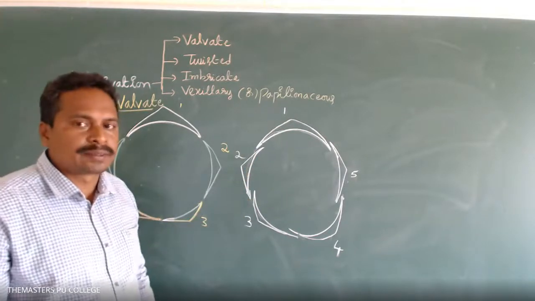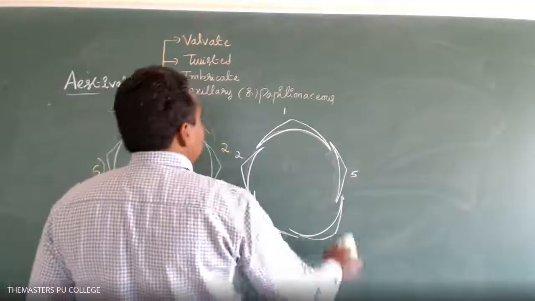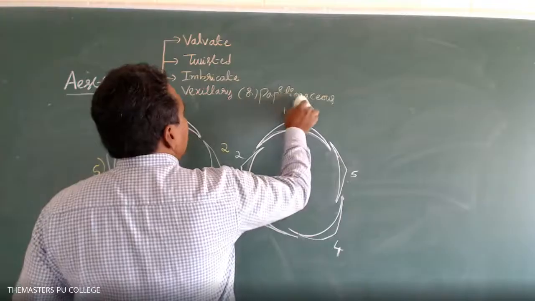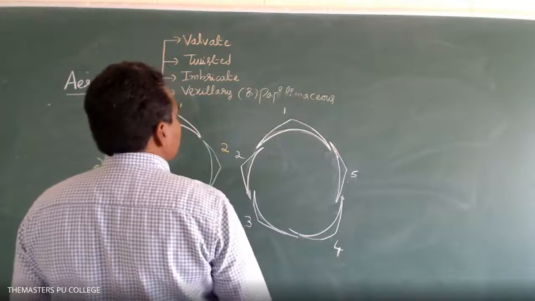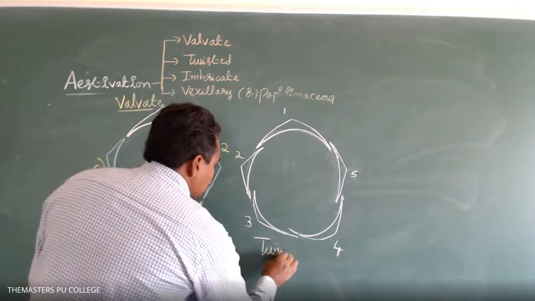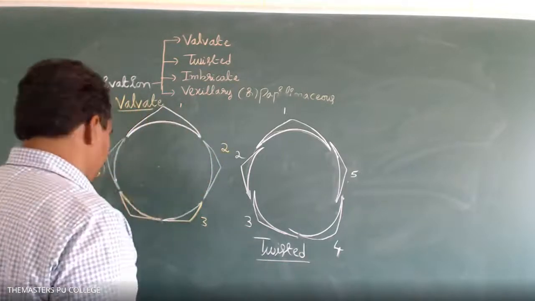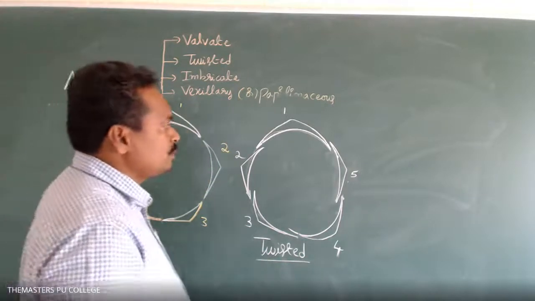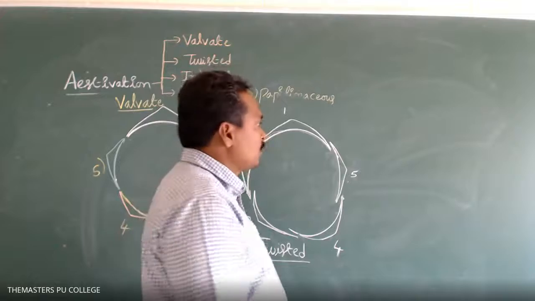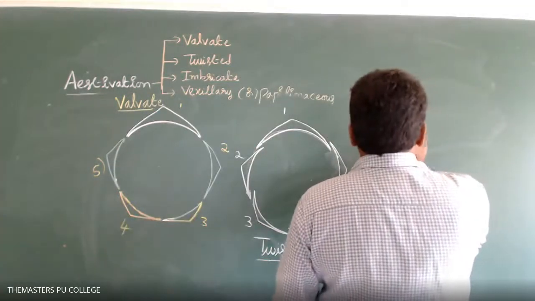Have you drawn this? Yes, sir. Twisted estivation. Complete.